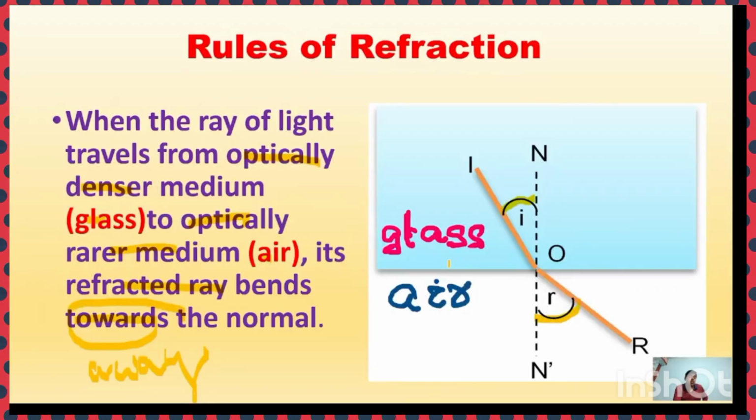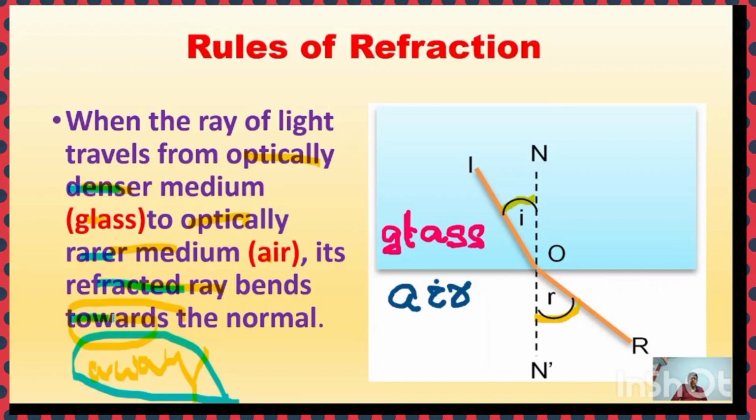In a similar manner, when the light travels from optically denser medium to optically rare medium, the refracted ray bends away from the normal.